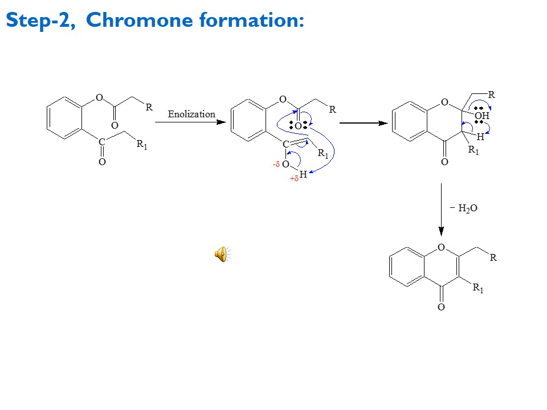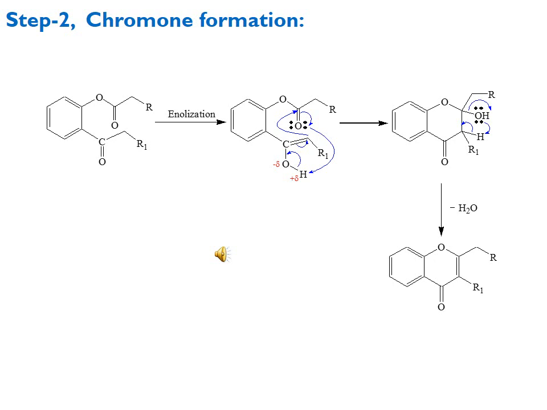The oxygen hydrogen sigma electrons move towards the carbon oxygen, making a double bond, and at the same time the carbon carbon double bond is converted into a single bond, and the second carbon acting as a nucleophile attacks the carbonyl carbon of this ester functionality, and the carbon oxygen double bond moves toward the oxygen, and that lone pair of the oxygen moves towards the hydrogen.